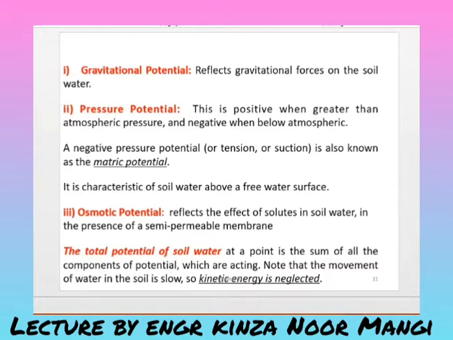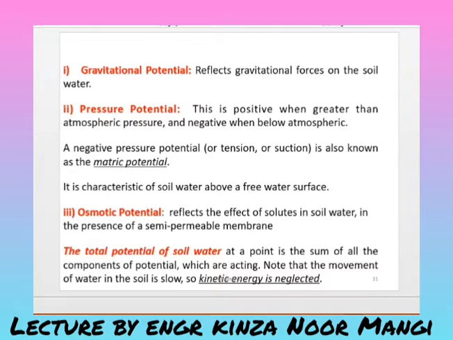A negative pressure potential or tension or suction is also known as matric potential. Means we can also say that the negative pressure can be called tension or suction or matric potential. And at the point at which there is a negative pressure, there will be a suction, because of which water will start to flow. It is characteristic of soil water above a free water surface.